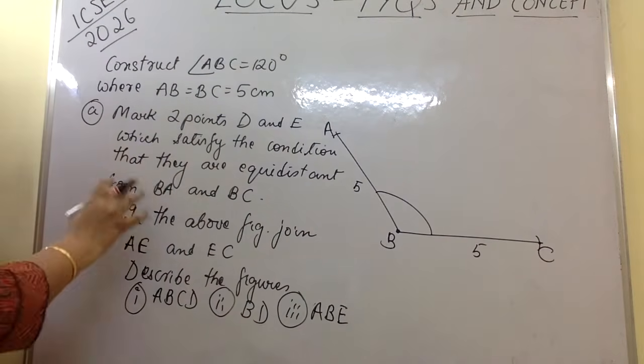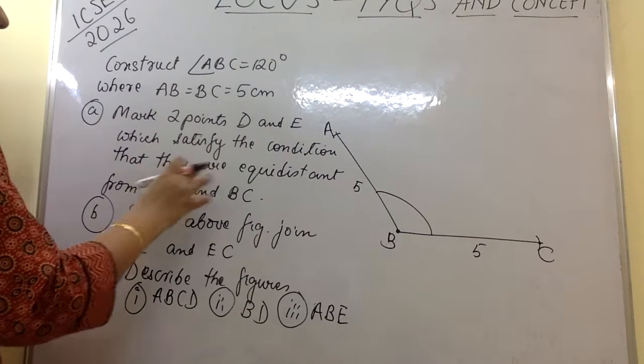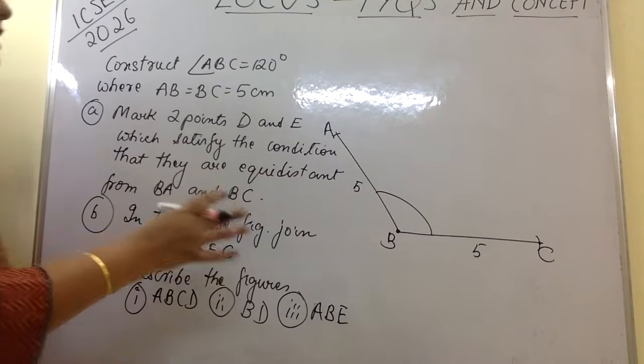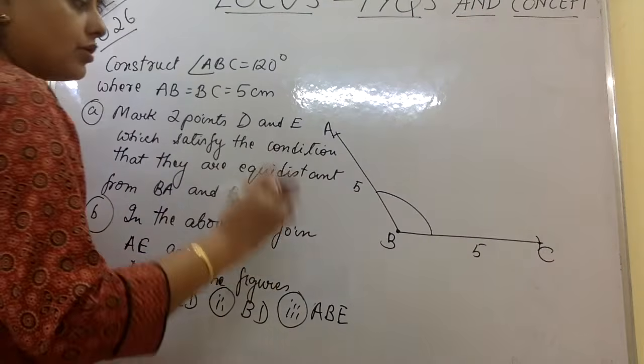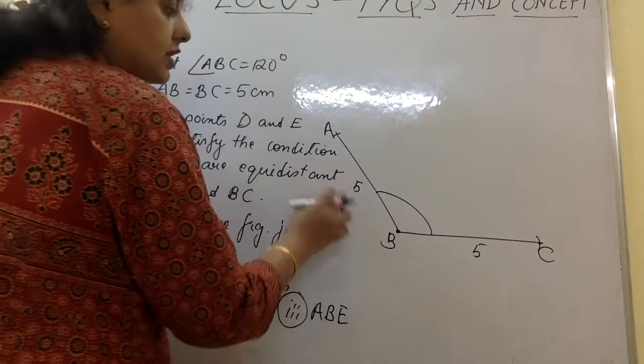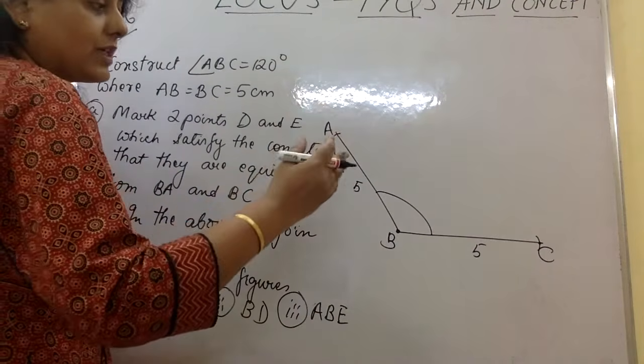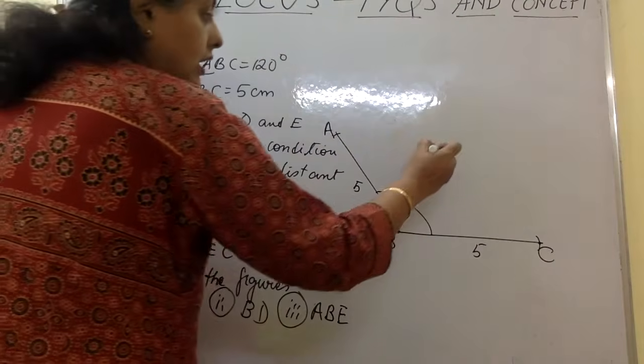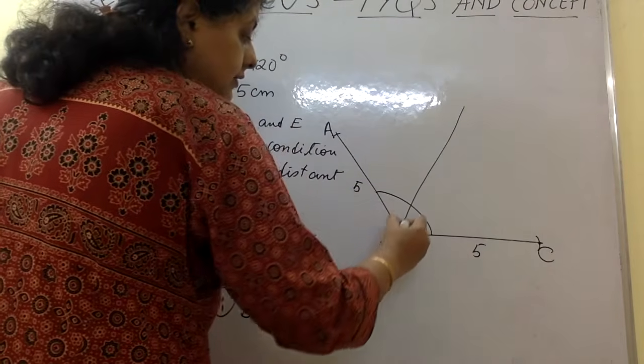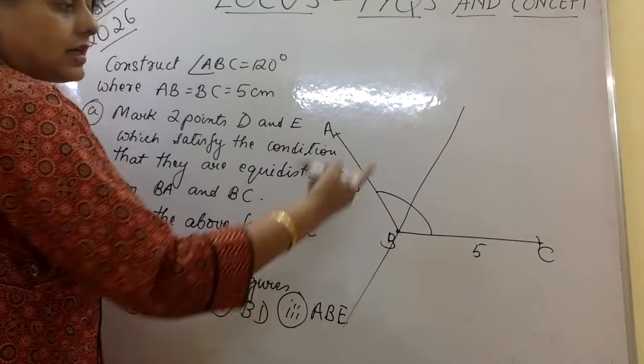Mark 2 points D and E which satisfy the condition that they are equidistant from BA and BC. Now again back to the theorem, locus of points which are equidistant from these two lines is the angular bisector, right? So they lie on the angular bisector.